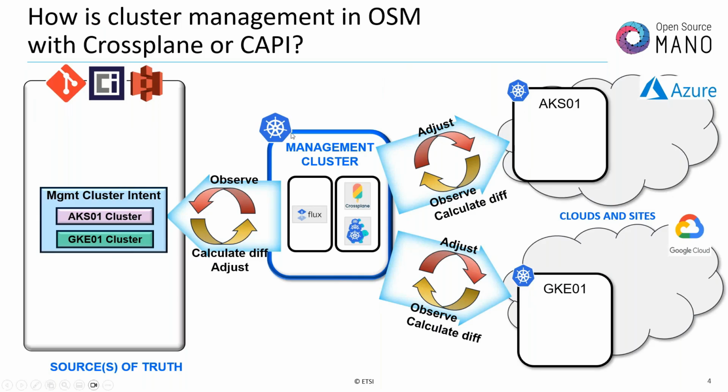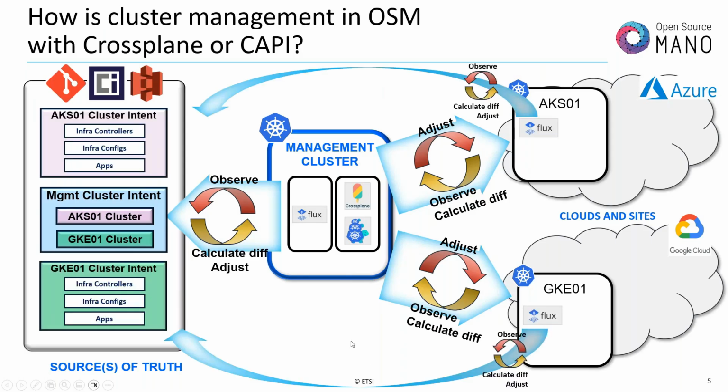So basically, whenever Flux detects a change, different manifests to create clusters with Crossplane or with Cluster API will appear, and those will be applied to the appropriate cloud environments. Okay, so that is the first step in cluster creation, but you need to take into account that, in addition to the clusters that are created from the management cluster, there are other intents that are captured inside the Git repository.